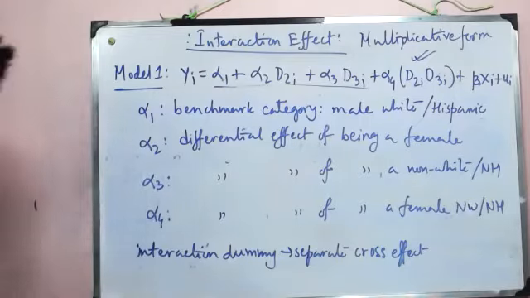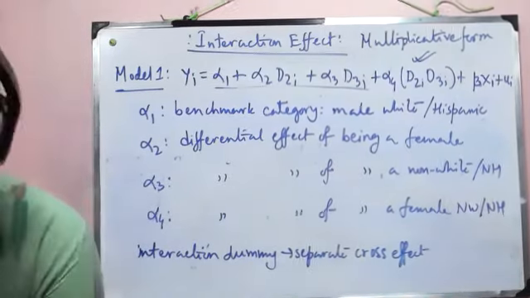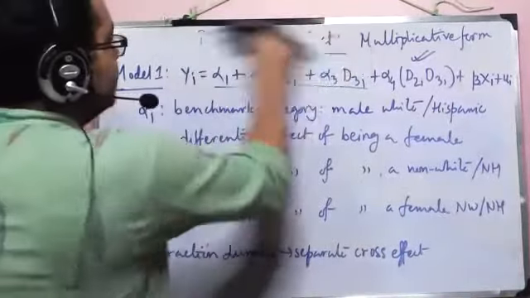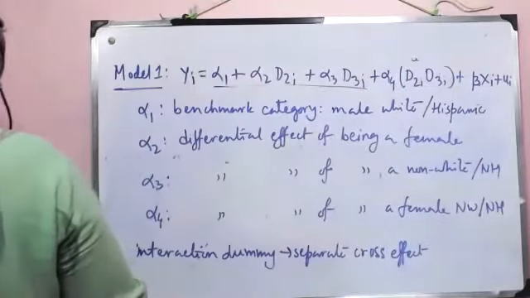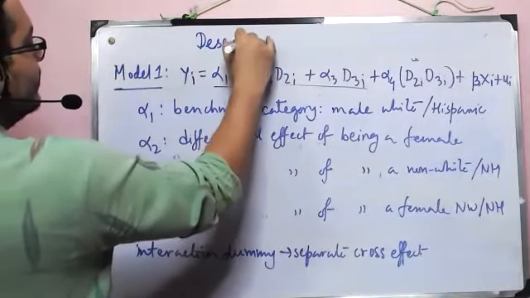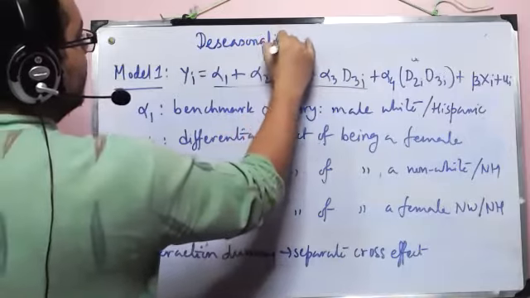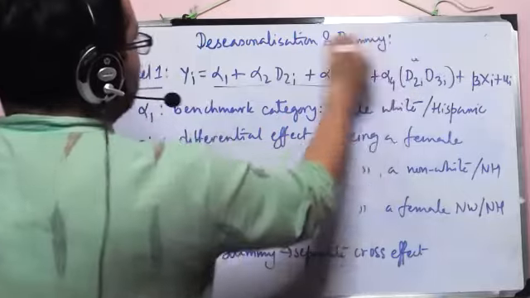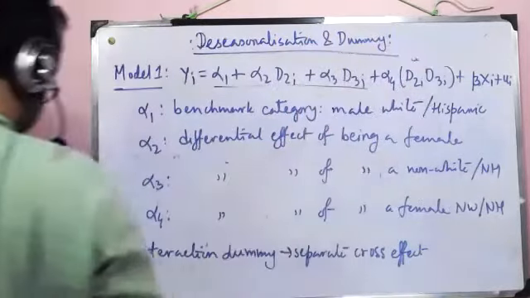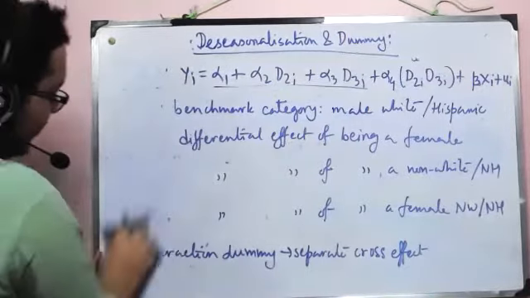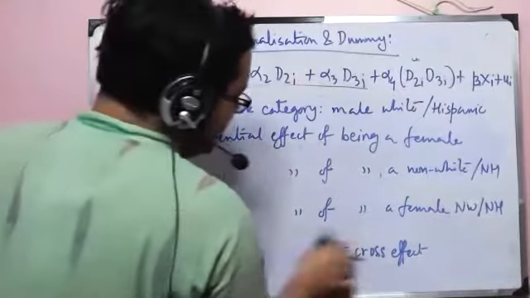So now we'll go to deseasonalization. And we'll see the role of dummies in deseasonalization. So here, following the culture of time series, we have 4 seasons.